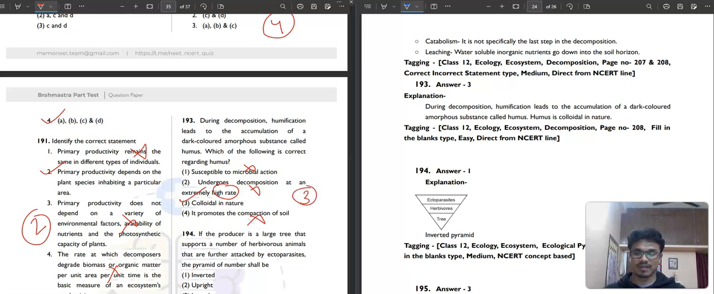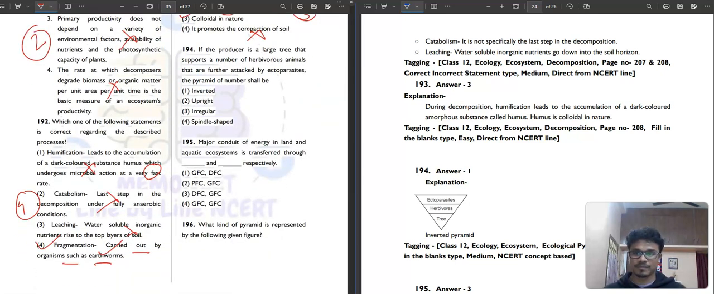Then question number 194. If the producer is a large tree that supports a number of herbivorous animals that are further attacked by ectoparasites, the pyramid of number shall be inverted, upright, irregular or spindle shaped. That will obviously be an inverted pyramid. You can see this, inverted pyramid, first option. Here is a tree, this is the herbivore, the ectoparasite. This question can come in NEET 2025, I guess.